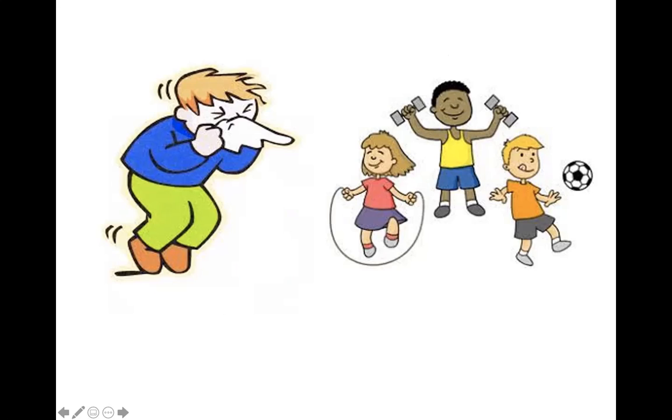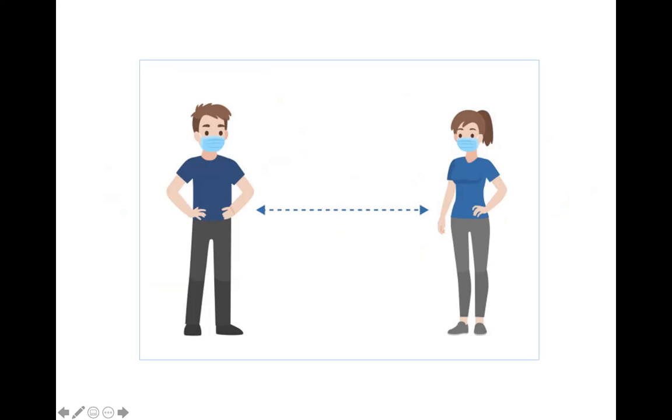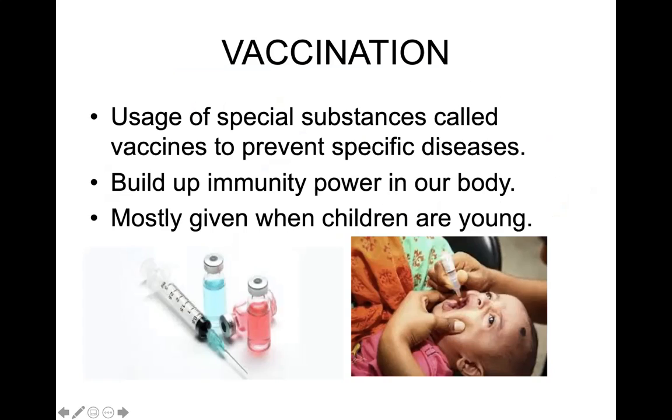The next important thing is to cover your mouth when sneezing or coughing. And do exercise regularly, which will improve your immune system. The foremost thing is to stay away from the infected person. And last but not the least, what we are following now is wearing a mask, so that if you cough or sneeze, the germs will not enter into the air. So these are some of the steps you can take for preventing the communicable diseases.